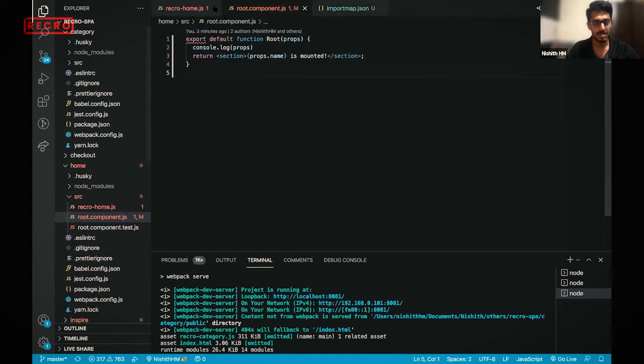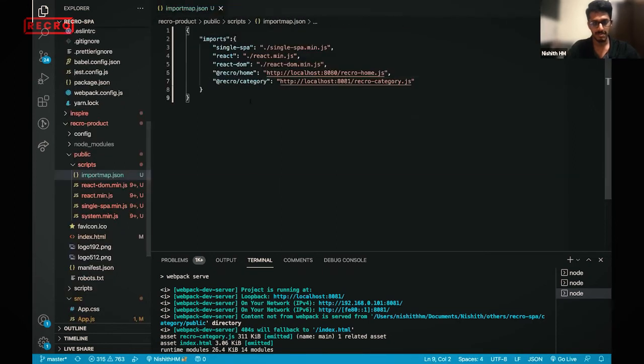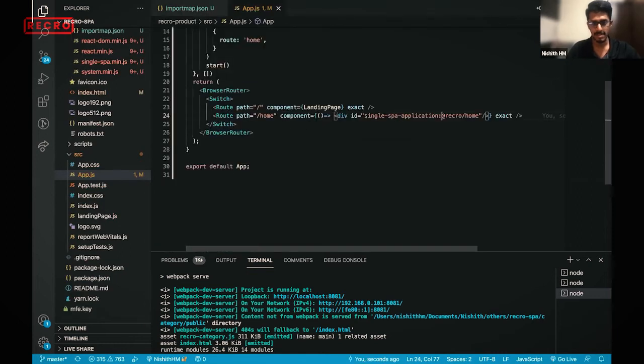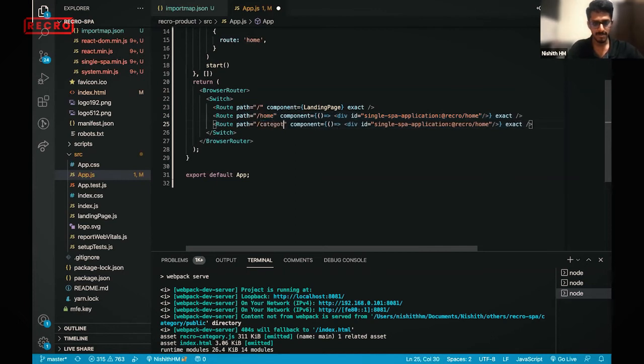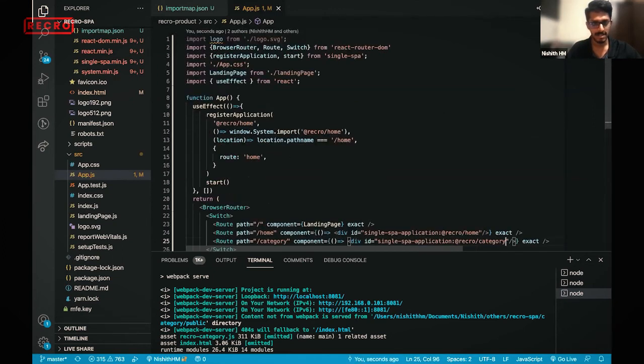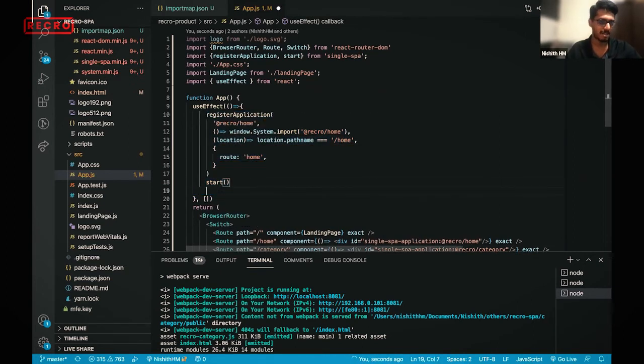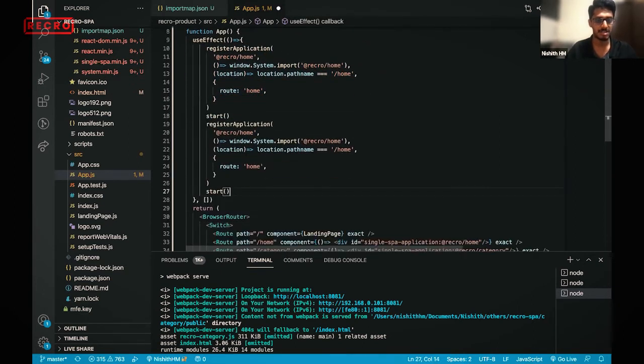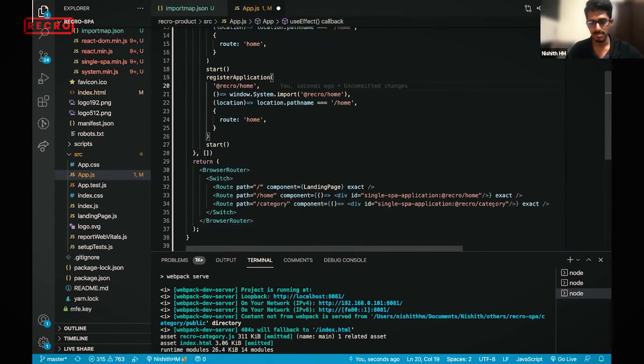And now you don't want this, and you come here, and whenever there is a route called category, you need to load category. And this is coming here, and the same thing: you just copy paste this. You can create a utility module, and I'll show how to do that as well. You do not need to keep on writing this boring stuff. So it's just this now.